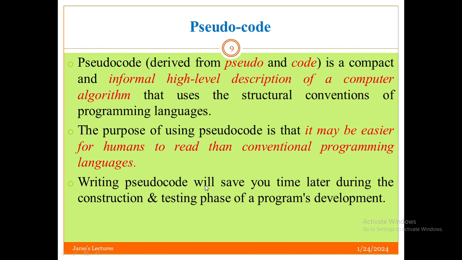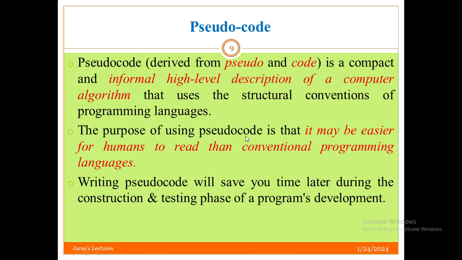Also, writing pseudocode will save your time later during the construction and testing phase of program development. If you first write algorithms, using either pseudocode or flowchart, it saves your time later for writing, testing and debugging the source code. It is simple since the algorithm is already written first.